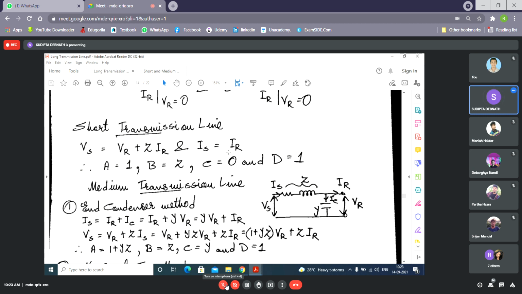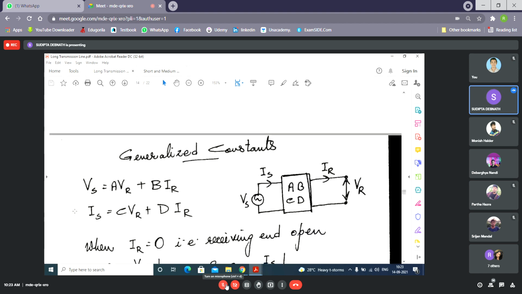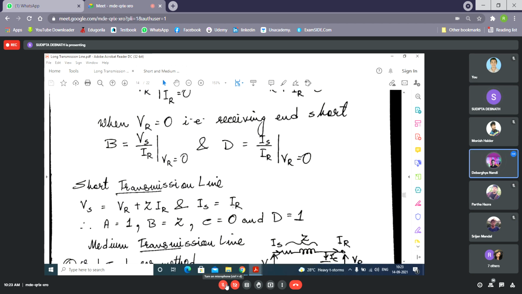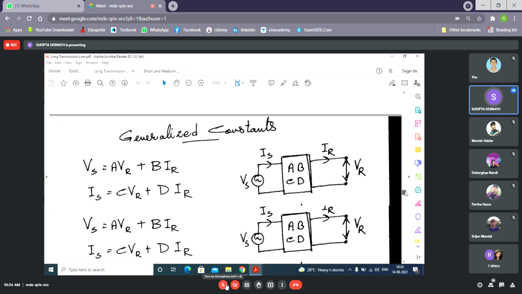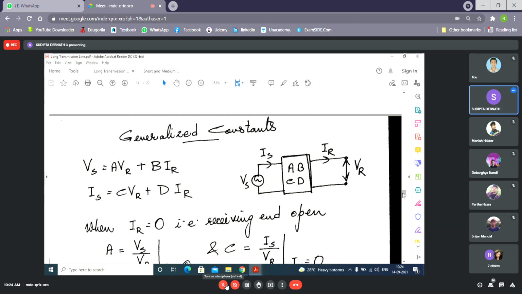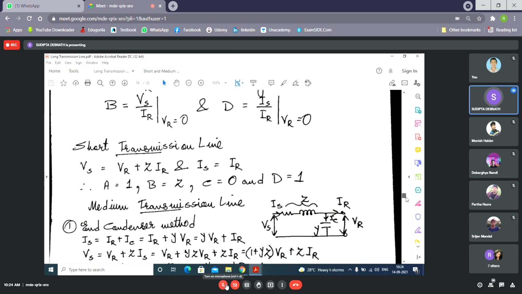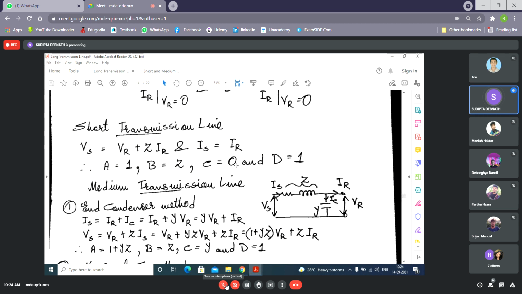Now if you compare this with the original equation, the coefficient of VR is A and the coefficient of IR is B. Here the coefficient of VR is 1, so A equals 1, and the coefficient of IR is Z, so B equals Z. Then the coefficient of VR is C and the coefficient of IR is D. But there is no VR term, so C equals 0 and D equals 1. Understood? Clear? Yes, ma'am, clear. Okay.